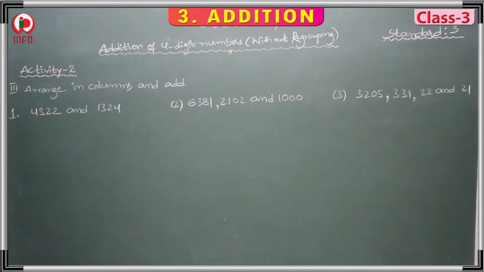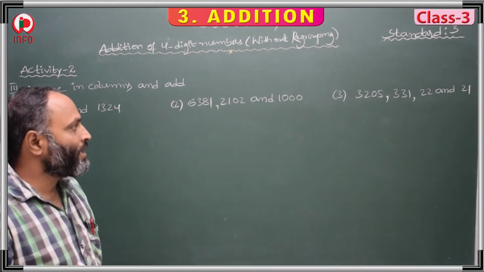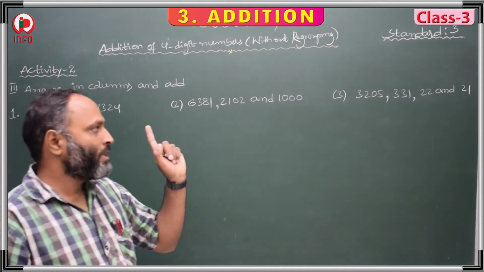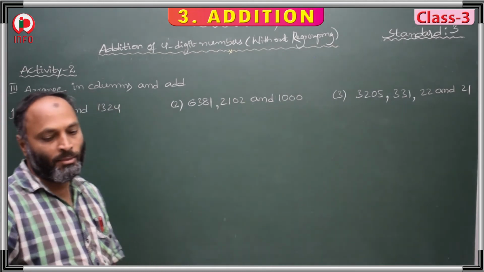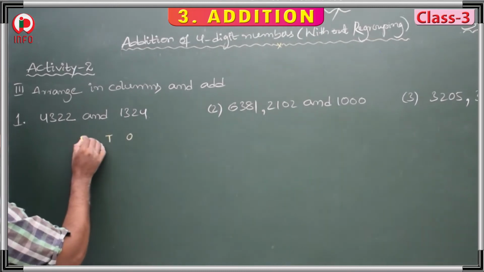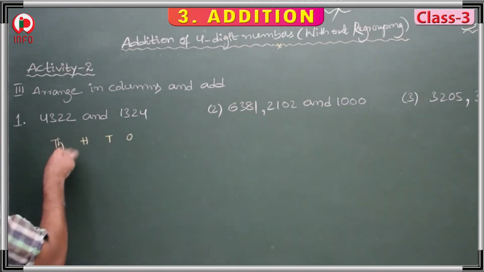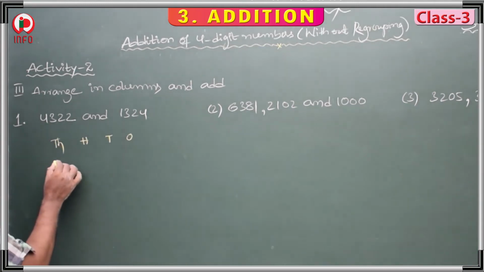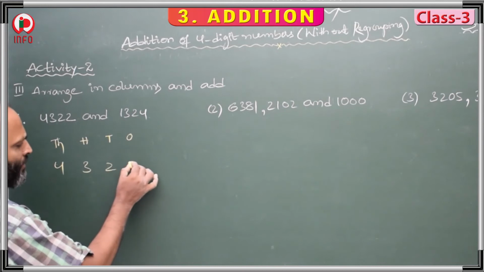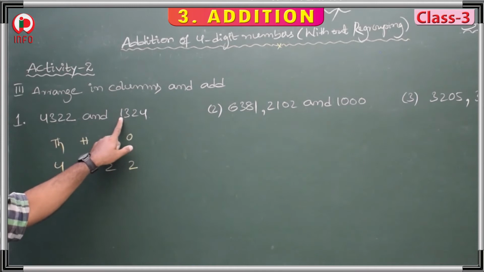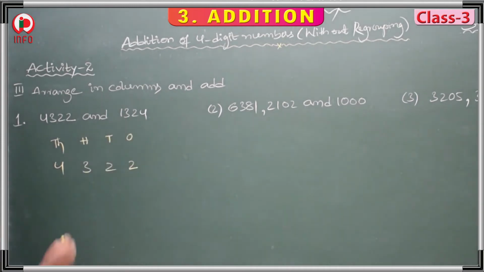Now the third part: arrange in columns and add. So here 3 questions were there, 3 sums given. In these 3 sums we have to add in columns. First we have to write place values: ones, tens, 100, 1000. First one, 4322. Next, this also starts from 1000. 1324.